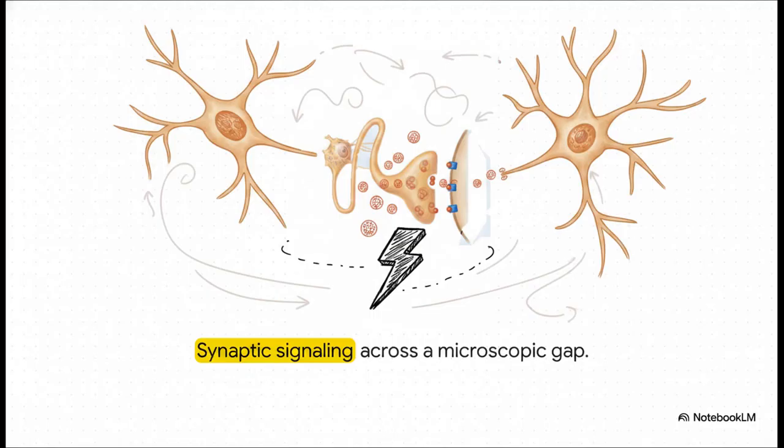Okay, so we just talked about that macroscopic bloodstream highway, but cellular communication varies wildly in scale. Take synaptic signaling, for example. It's a highly localized pathway. Instead of a hormone traveling across your entire body, a neuron releases chemical signals across a microscopic gap to instantly trigger the adjacent cell. It's incredibly rapid, highly precise, and extremely localized.